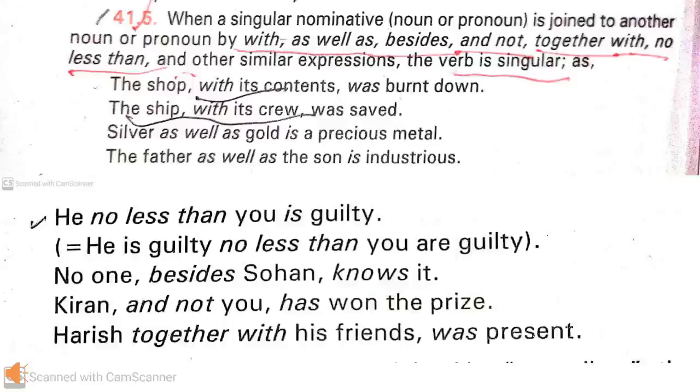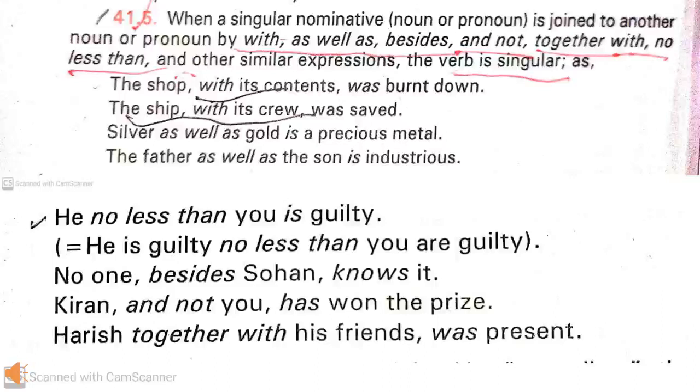When a singular nominative noun or pronoun is joined to another noun or pronoun by with, as well as, besides, and not, together with etc., then the verb is singular. For example, the shop with its contents was burnt down.